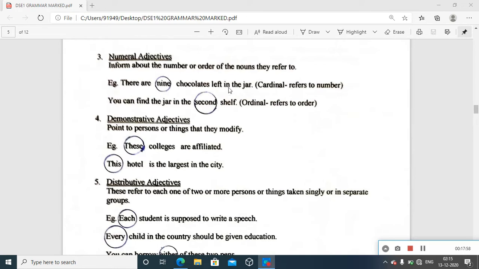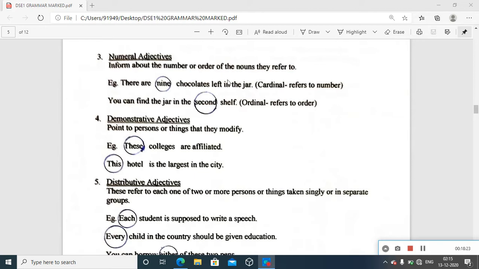There are 9 chocolates left in the jar. 9. It's obviously cardinal. That refers directly to the number. You see, there are 9 chocolates. 1, 2, 3, 4, 5, 6, 7, 8, 9. 9 chocolates left in the jar. So then you may be confused. You might be confused like, then what else could it be?